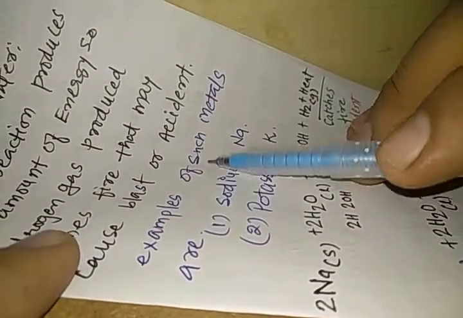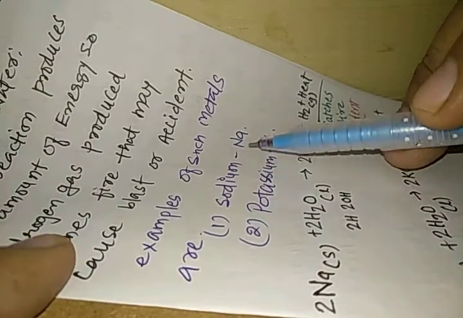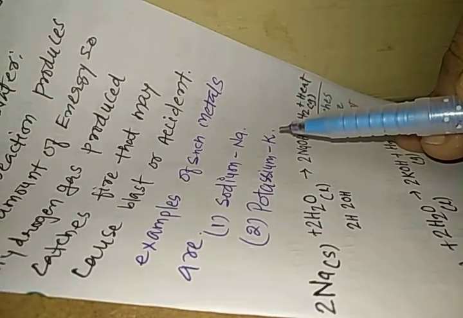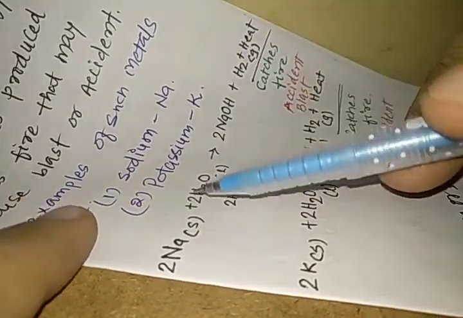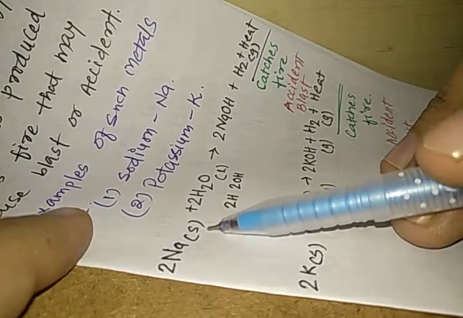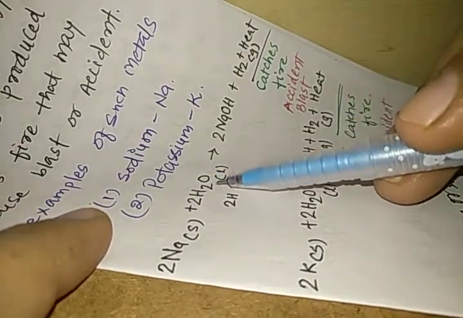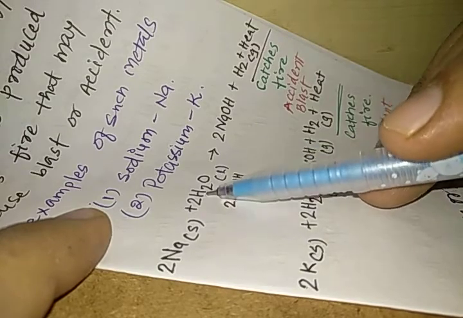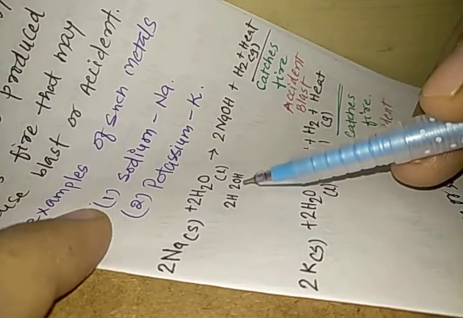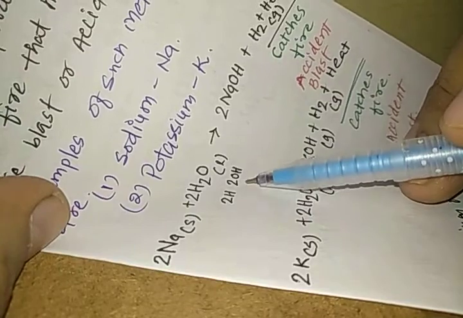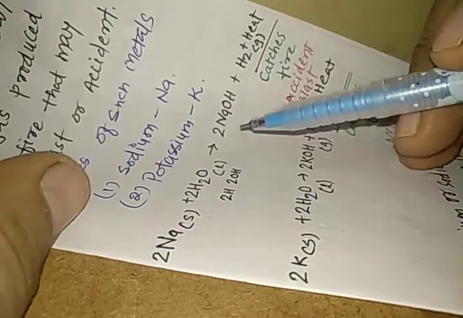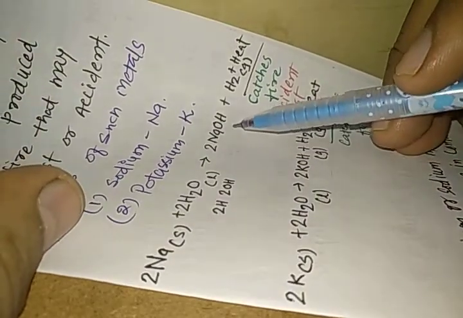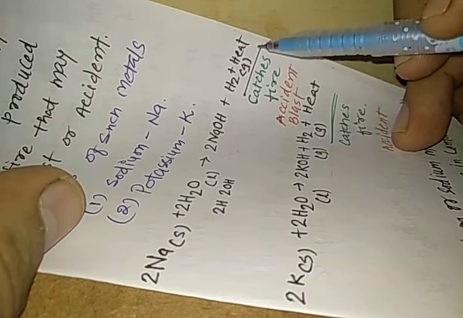Let us learn about examples of such metals. They are sodium, Na, and potassium, K. Let us look at that. We have sodium metal, solid, which reacts with water, which is liquid. 2H2O means you have 2H and 2OH. Now 2H makes H2, and 2OH combined with 2Na gives 2NaOH, H2, and a huge amount of heat is produced.